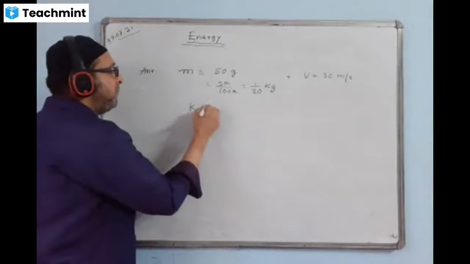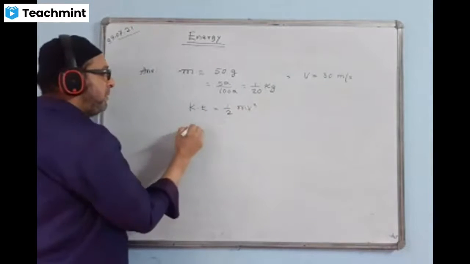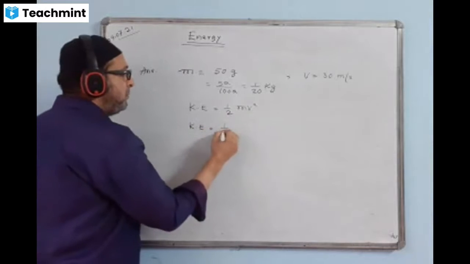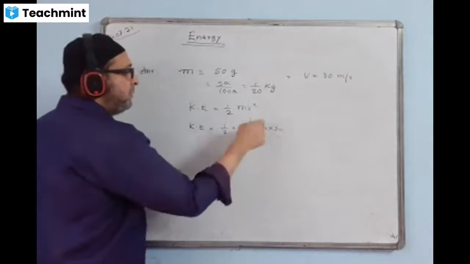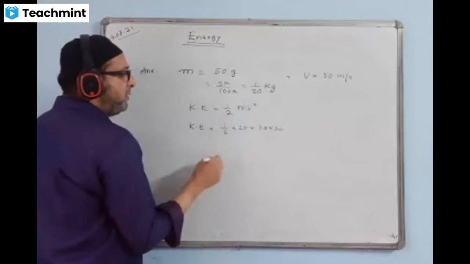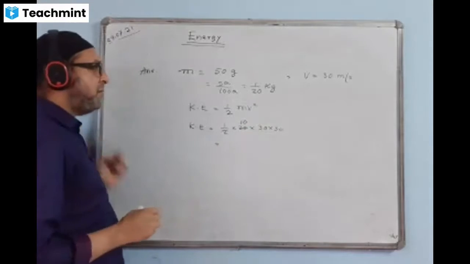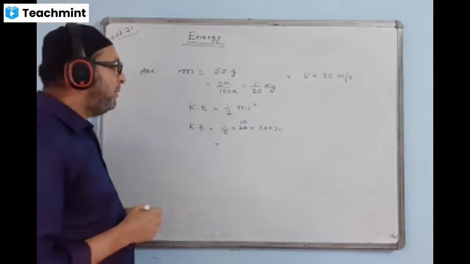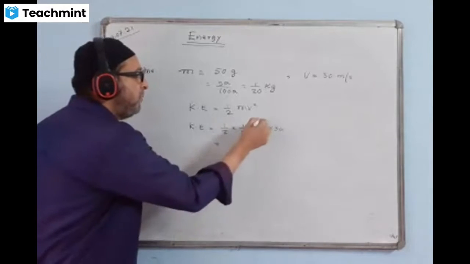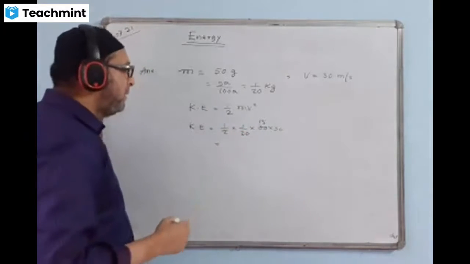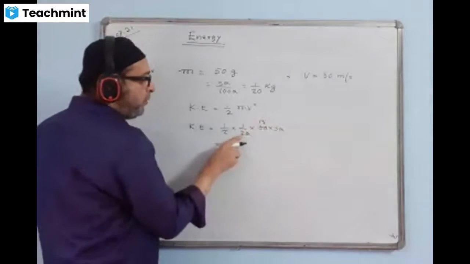Now the formula. Kinetic energy formula is half mv square. Let us see. 30 into 30, 2 times because of the square. Now you're cancelling. Sorry, I made a mistake. This is 1 by 20. So it will be 50, 2, and this will go 50 times. 15 into 3. So 45.